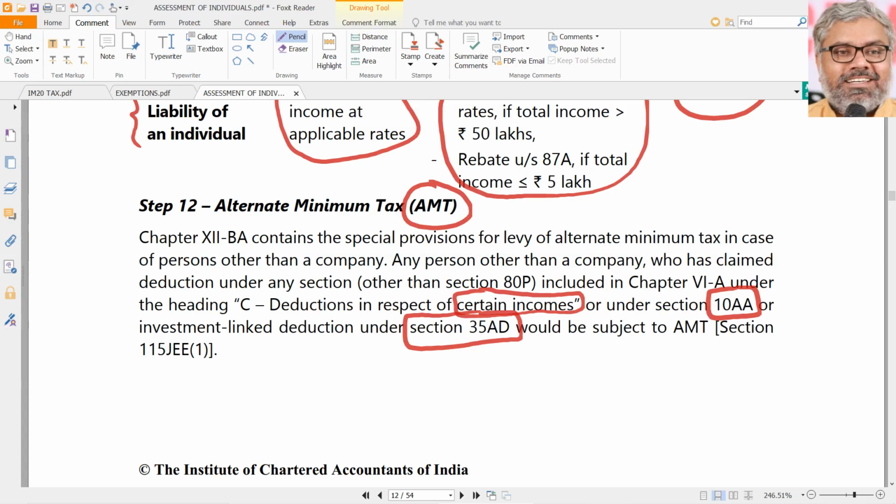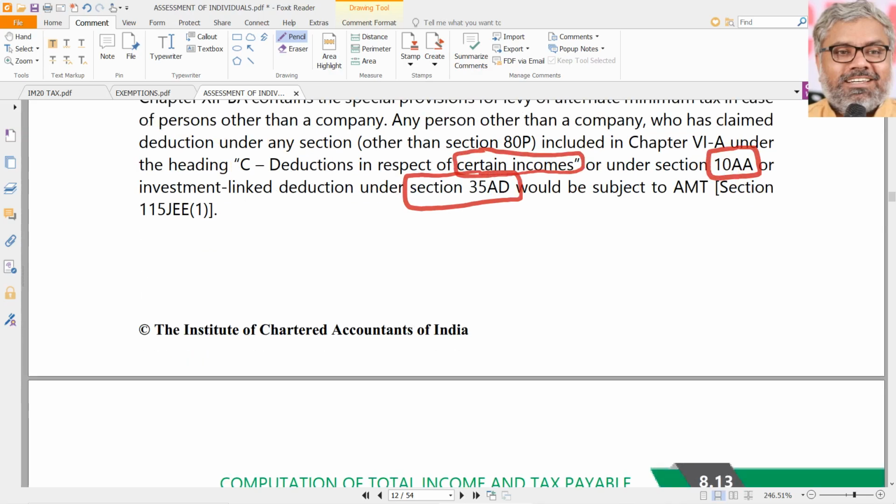Or somebody who has claimed deduction, exemption, what to call it is also questionable, relief, benefit under section 10AA, those people also will have to check whether AMT provisions are applicable and whether they are required to pay any minimum tax which is more than the tax that is supposed to be paid by them according to normal calculation. Same way, somebody who has claimed deduction under section 35AD for specified business also, AMT would be applicable. First of all, that is a point to be noted.